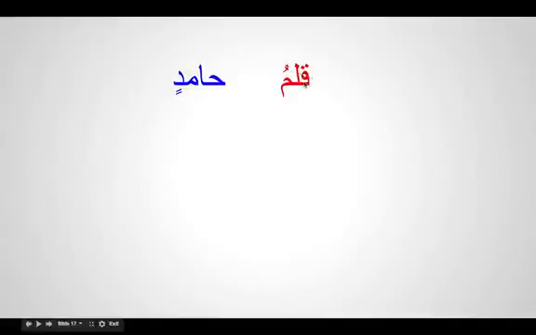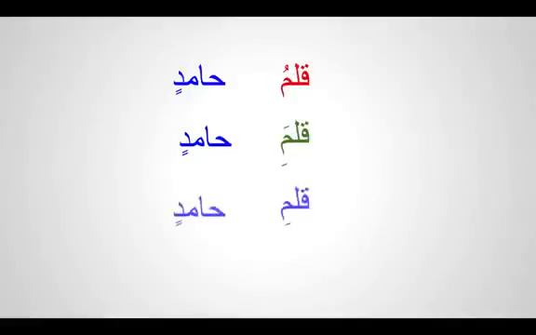Let's have a look. The mudaf can have dhamma, it can have fatha, and it can have kasra. But mudaf ilayhi will always have kasra. This is how this relationship works. A mudaf will always have a single vowel sign. It will have either a single dhamma, a single fatha, or a single kasra.